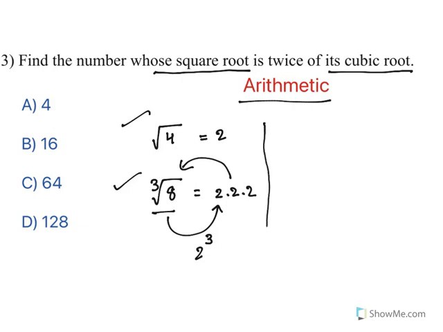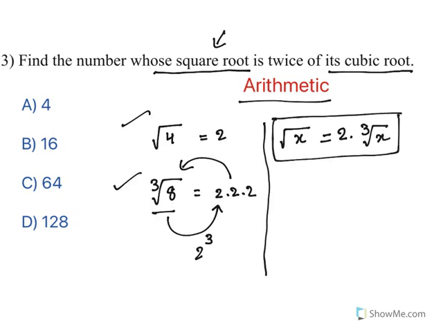Now understand the question. What is the question asked? There is a number whose square root is twice of its cubic root. If you want me to write the arithmetic relationship, let's say the number is x. That means the square root of x should be equal to twice the cube root of x. So this is what is there, and you need to find out what that x is. But the important thing is x has got a square root, x has also got a cubic root. You need to find out a number which has got both of them, right? Let us look at them.